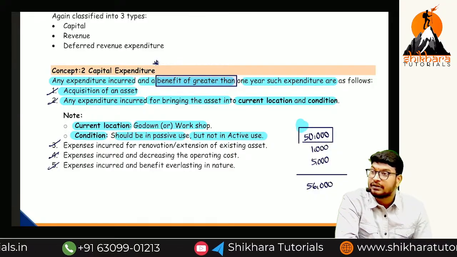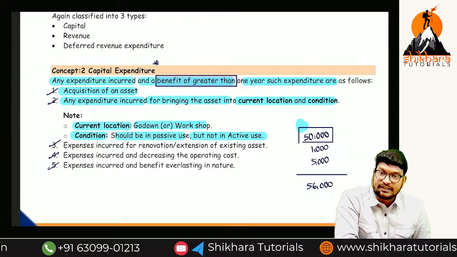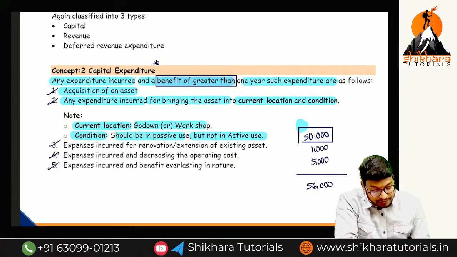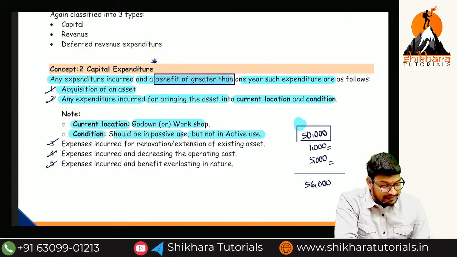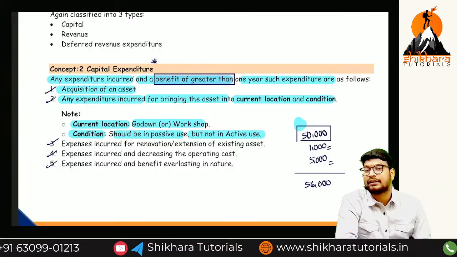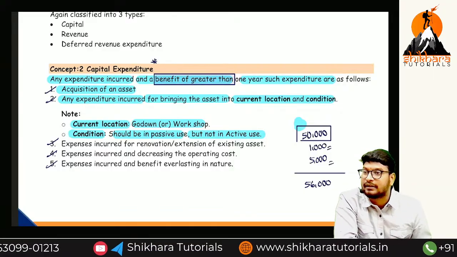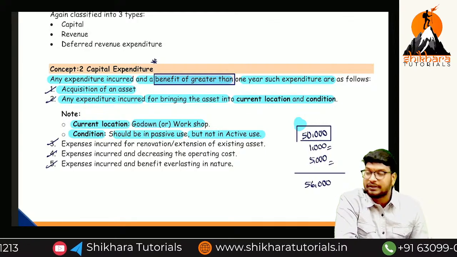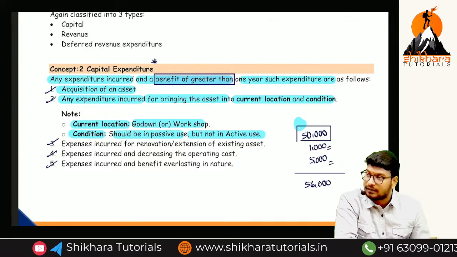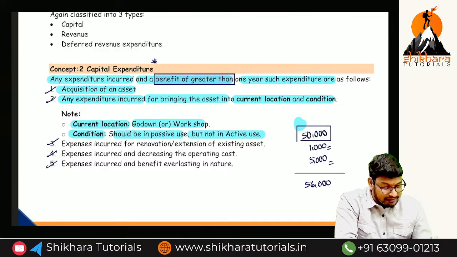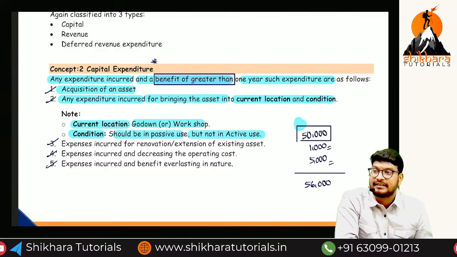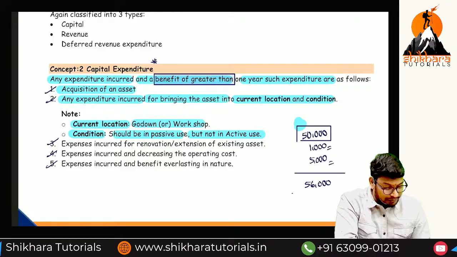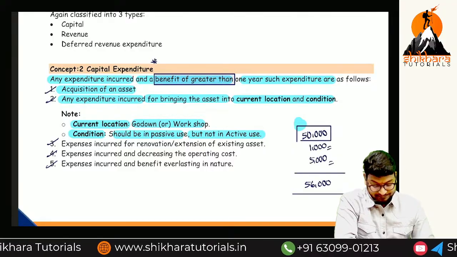Now what they are saying means, not only the acquisition cost are we going to consider as a capital expenditure, you have to consider what, ma? Acquisition cost plus whatever expenditure you have incurred up to putting it to use. This 5,000 plus 1,000 is also considered as what, ma? Capital expenditure or revenue expenditure? Capital expenditure. Now what is the total cost of that particular asset, 50,000 or 56,000? 56,000. So totally we are going to call it capital expenditure.